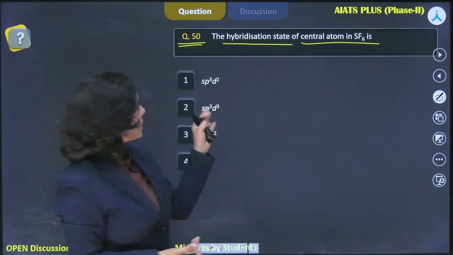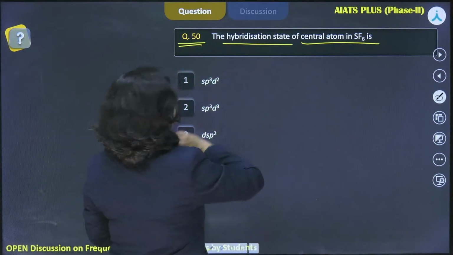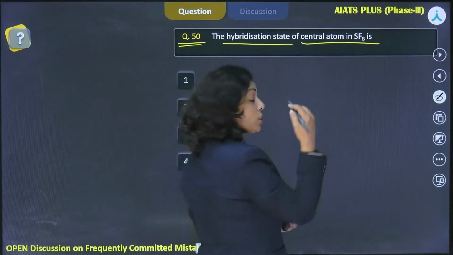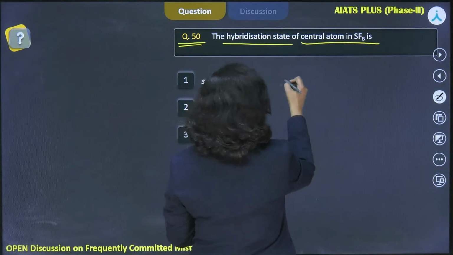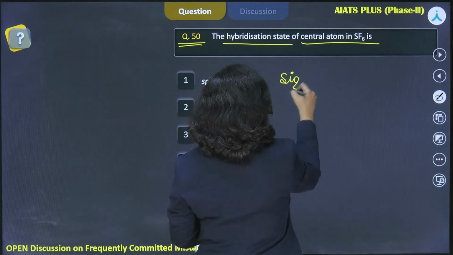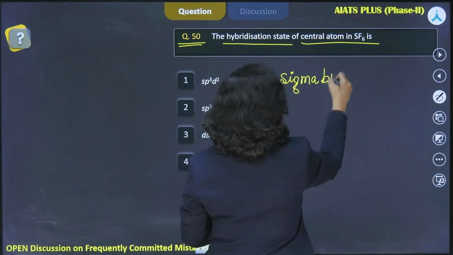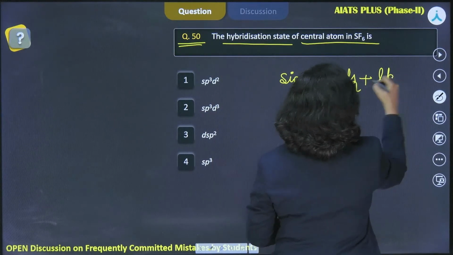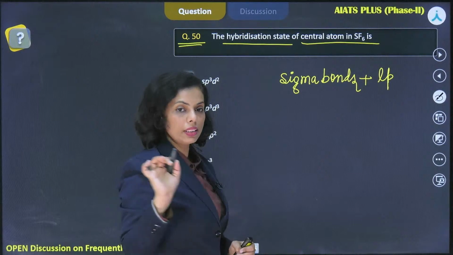Okay, now once again for this question, the hybridization state of the central atom in SF6. How to find out hybridization? By just looking at the steric number, and that is just adding the sigma bonds present in the species, plus lone pairs. Okay, this is how we proceed.